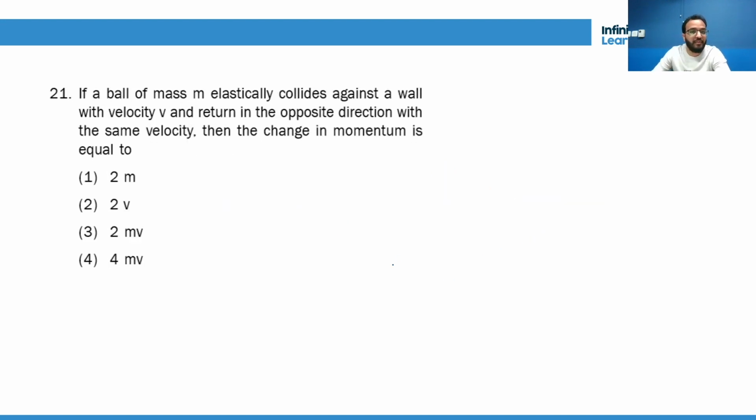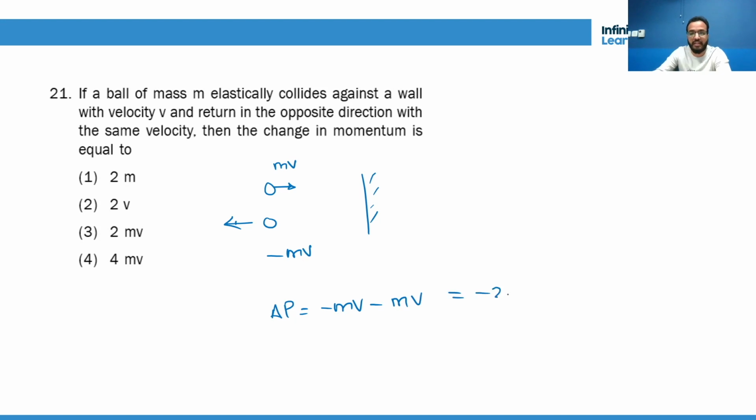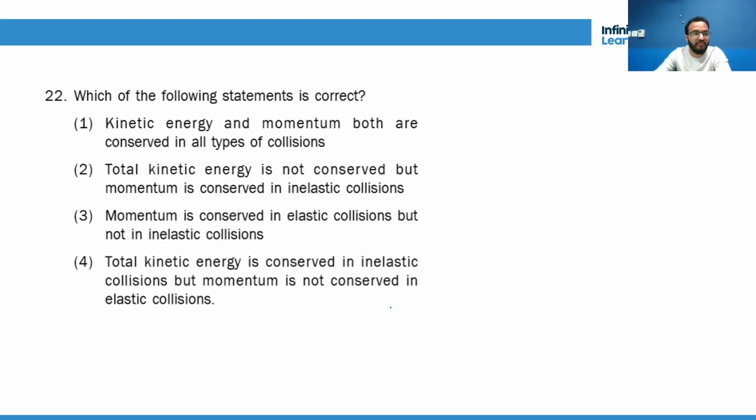Now write the change in momentum. See, the initial momentum is mv. Final momentum is minus mv because it comes back with the same velocity, so same speed. So what is the change in momentum? Minus mv minus mv, that is minus 2mv. So the magnitude is 2mv.